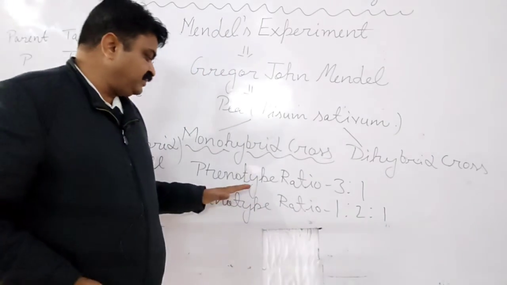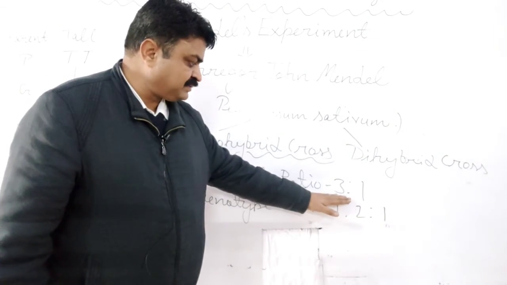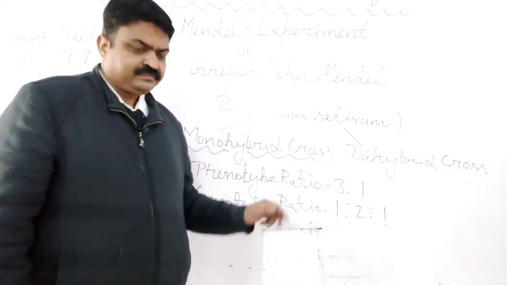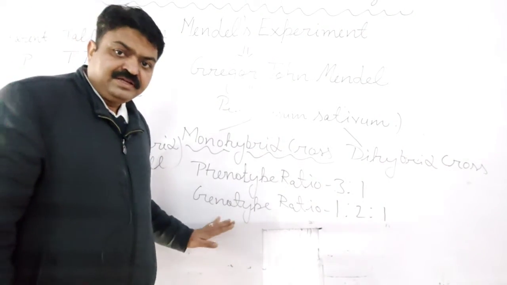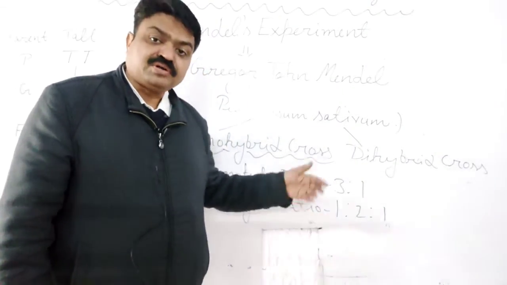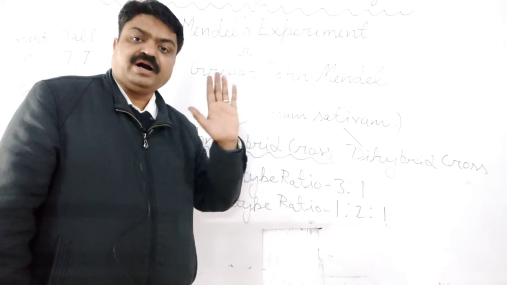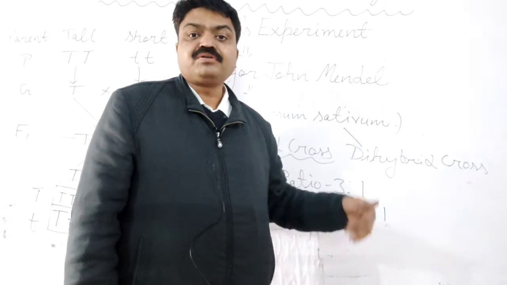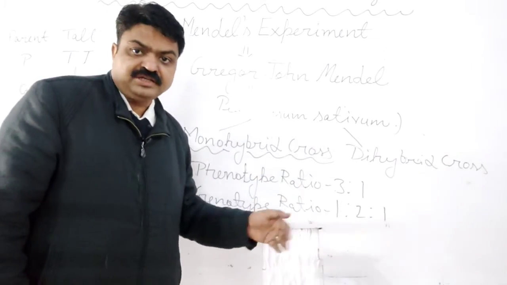So according to external appearance, there are 3 plants tall and 1 plant dwarf. The second ratio that was given by him is the genotype ratio, in which 1 plant is pure tall, 2 plants are impure tall or hybrid tall, and the 3rd is pure dwarf. So 3 kinds of plants are produced according to the genotype ratio.